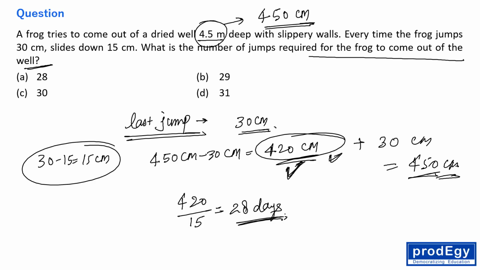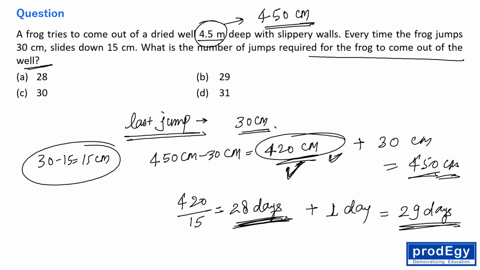So in 28 days he will be climbing 420 centimeters, right? And after these 28 days he will be taking one more day, and he will be taking a jump of 30 centimeter and he will be on the top of the well, or you can say he will be out of the well, right? So 28 days is the final answer, right everyone?